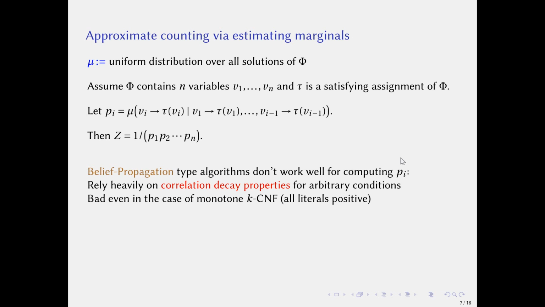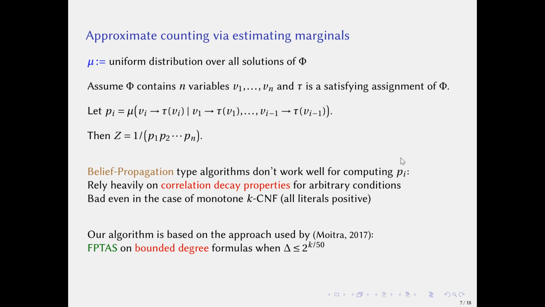Because these algorithms rely heavily on correlation decay properties for arbitrary conditions. However, even in the case of monotone k-CNF, this property cannot be guaranteed if alpha is large. Our algorithm is based on the approach used by Moitra in 2017.